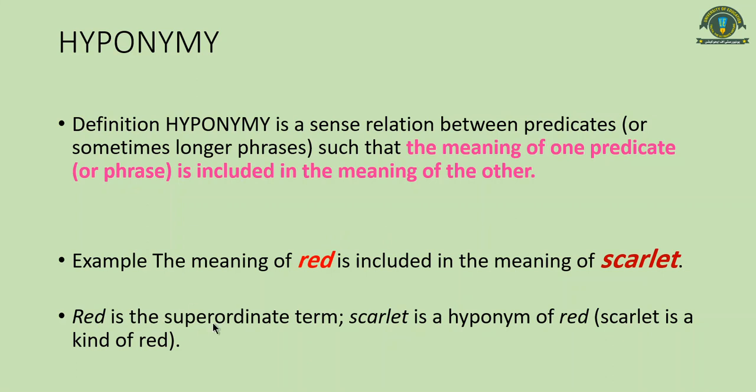Another thing that you need to remember: the general term, like we have taken the example of red and furniture, will be called the superordinate term and the subordinate term will be called hyponym. The superordinate term is also called hypernym and the subordinate term is also called the hyponym.